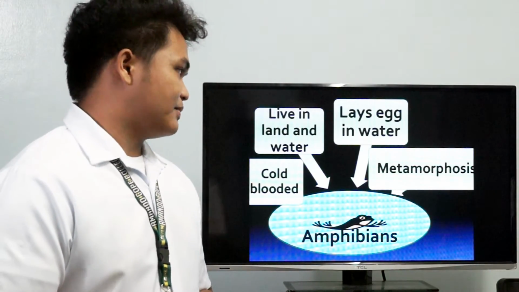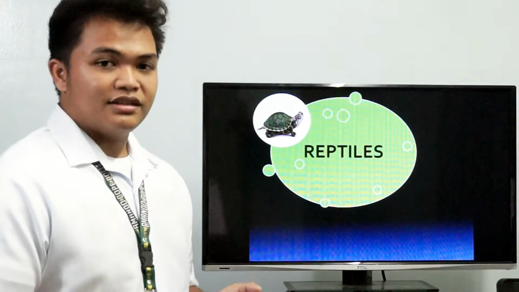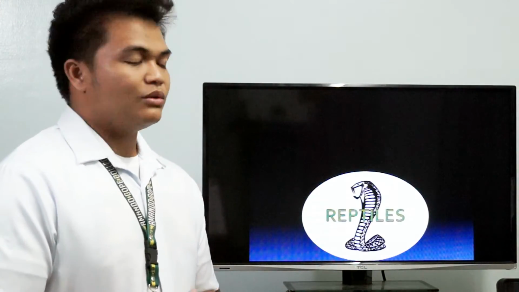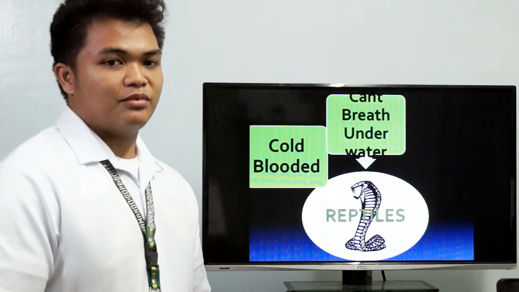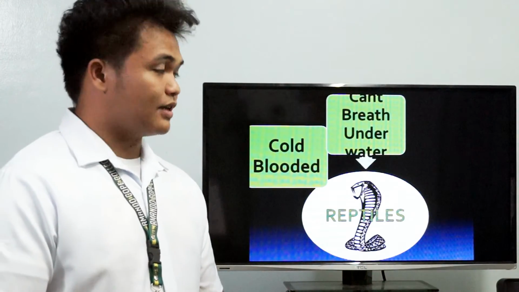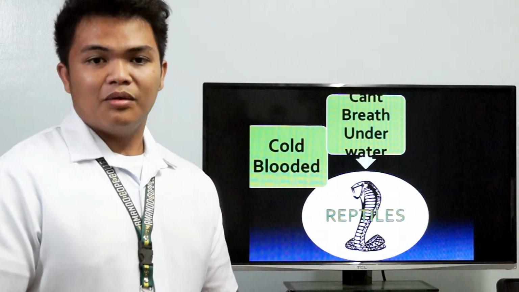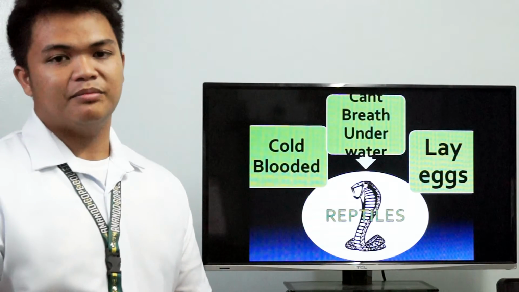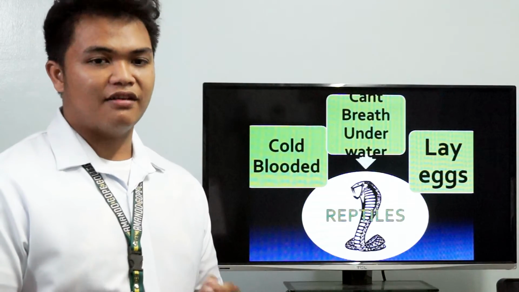Next is reptiles. You might know the turtle, snake, crocodile, and lizard. Like fish and amphibians, reptiles are cold-blooded. Unlike them, reptiles cannot breathe underwater. Even reptiles that live in water must come to the surface to breathe. Most reptiles lay eggs, but they are different from the eggs of amphibians and fish. Their eggs are laid out of the water and have a protective shell.